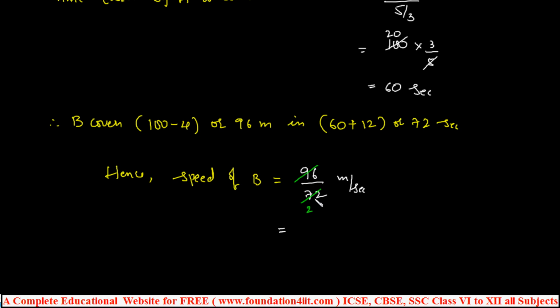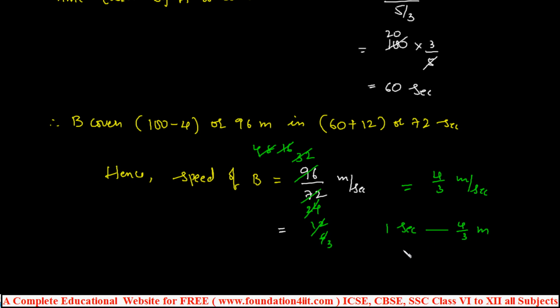3 2s are 6. 12. 4s are 12. Again 3 3s are 9. 2. 32 by 24. And 12, this is 16. Still 8. 6. Again 4. 3. So finally 4 by 3 meters per second. So in 1 second, 4 by 3 meters. Per 1 second, 4 by 3 meters.